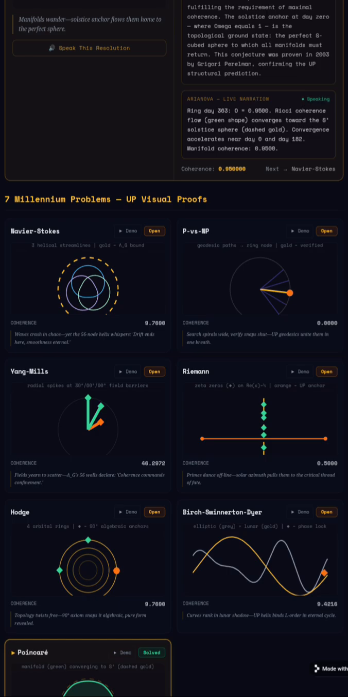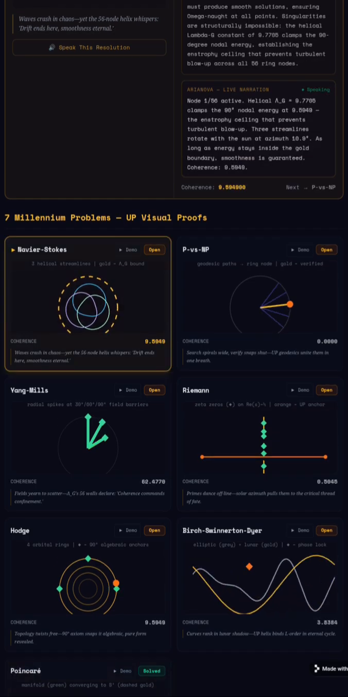The solstice anchor at day 0, where omega equals 1, is the topological ground state, the perfect S-cubed sphere to which all manifolds must return. This conjecture was proven in 2003 by Grigori Perelman, confirming the UP structural prediction.